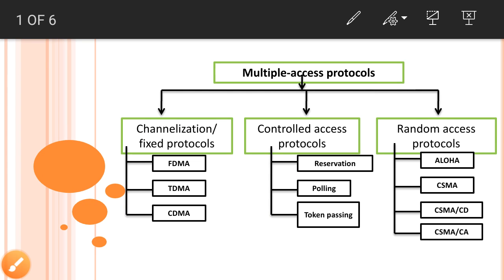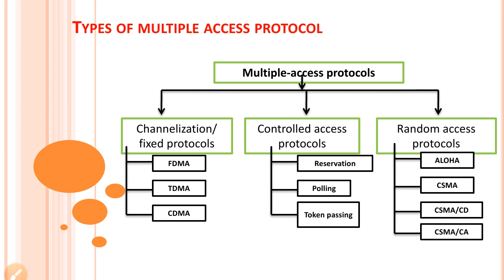Hello student. Today's topic is CSMA/CD and CSMA/CA. These are types of random access protocol, and random access protocol is a type of multiple access protocol.